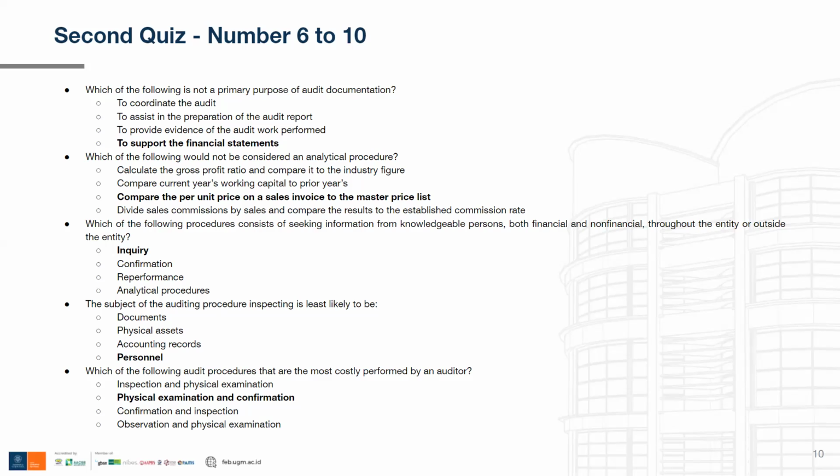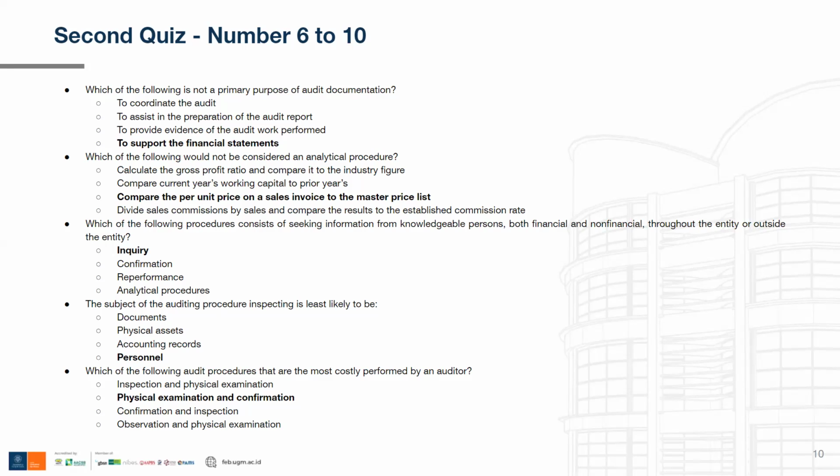I hope. Accounting records, of course, this one is a document. So this one is also in the same place as documents as the most likely object that the auditor will be inspecting. So it is considered inspecting. Now, the last option is personnel. This one is very different from the previous three options because the previous three have physical form. They are documents, they are physical assets, and they are accounting records, which are also documents.